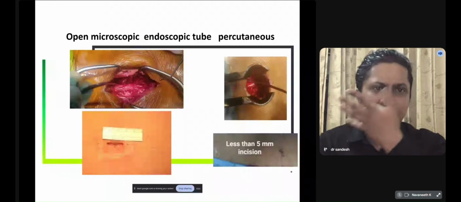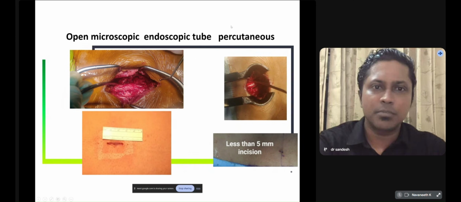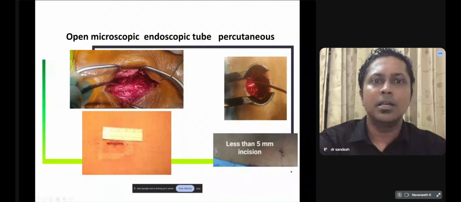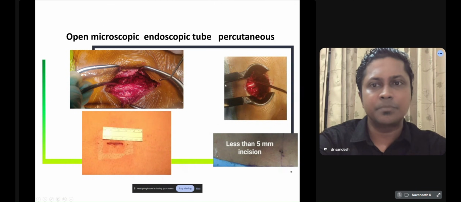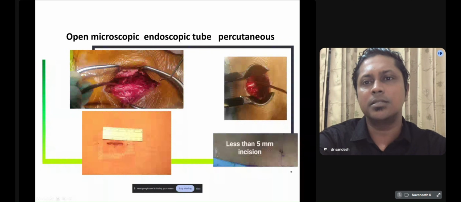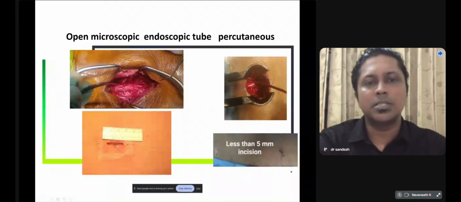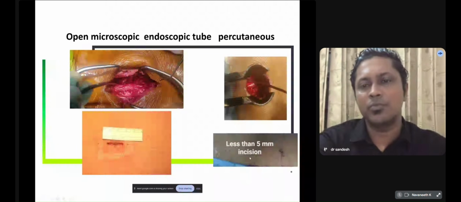So just briefly showing the image, this is an image in which discectomy is performed by various methods. In the first image we can see a big incision, a lot of muscle dissected, tissue dissected. This is an open discectomy, so more tissue damage is being done. Second is a tubular discectomy. Incision size is decreased, muscle damage is decreased. Third, we can see a microscopic, still damage is decreased. And the last one is the endoscopic discectomy, which we do.